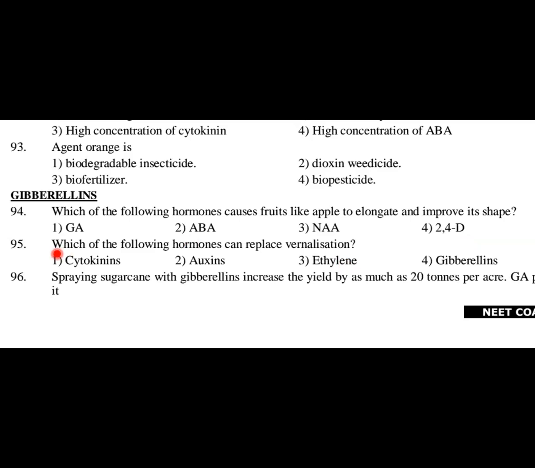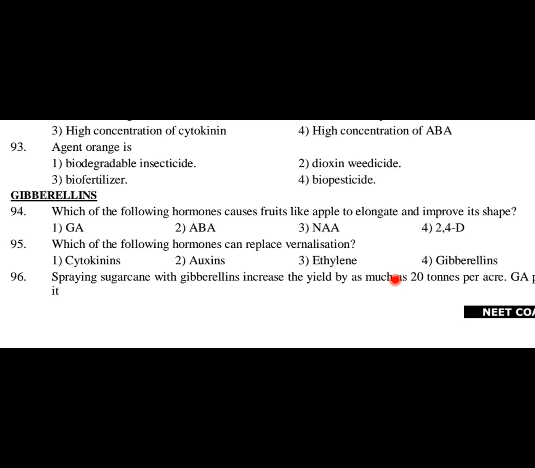Option number 1. Next question, which of the following hormones can replace vernalization? So I have already said what vernalization is. Induction of flowering when exposed to low temperature is called vernalization. And the hormone that can replace vernalization is option number 4, that is gibberellins. Instead of low temperature, you can apply or supplement gibberellic acid to induce flowering. Okay, so option number 4.